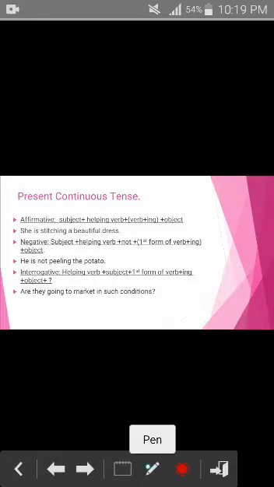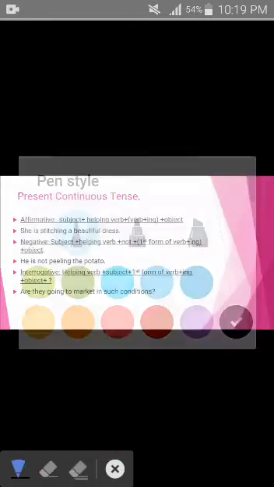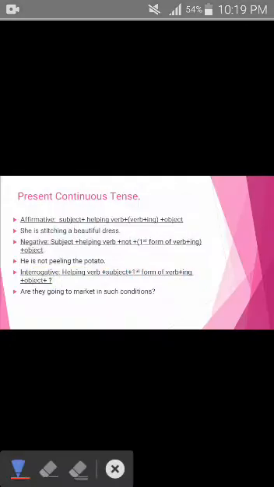Girls, I have told you earlier in the previous lectures that the formula for the structure of English language is subject, verb and object, and verb in some cases takes the helping verb and in some cases it doesn't. Like right now we are talking about the present continuous tense in its affirmative case. Now you can say, what does affirmative mean? Positive sentences. Positive sentences of present continuous tense.